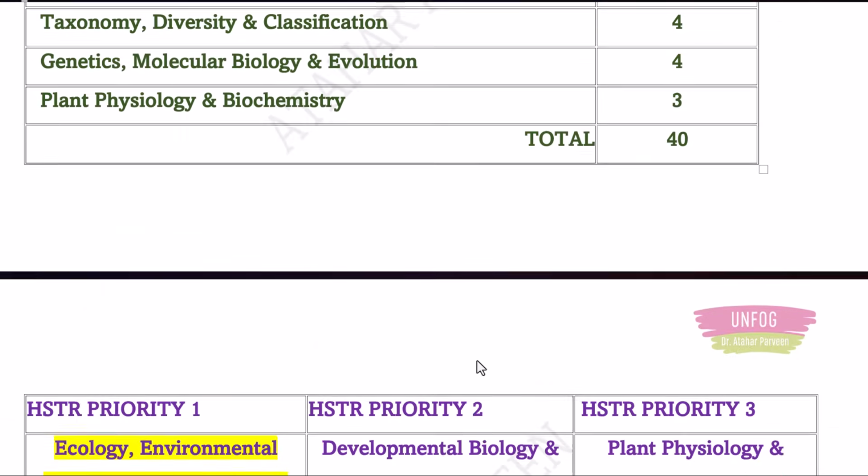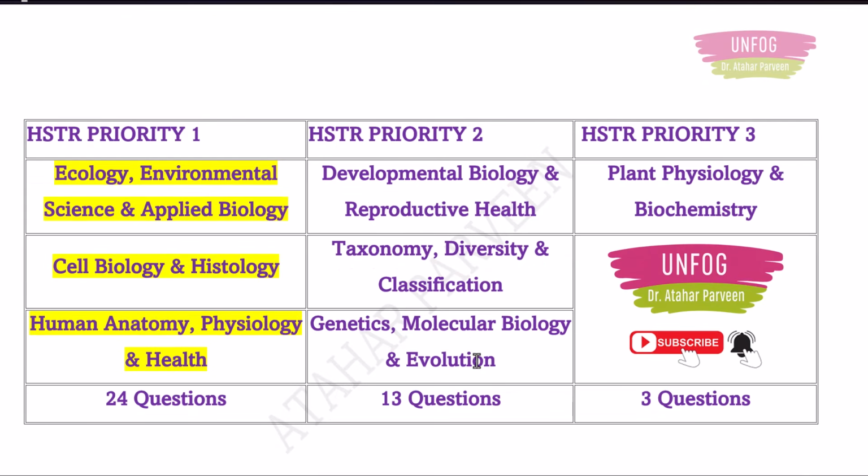So with this, if you see the priority chart, first priority should be given to topics like ecology, environmental science and applied biology, cell biology, histology, human anatomy, physiology and health. 24 questions you can cover with these topics only. So once you are done with these topics, then you go for the second priority chapters. Okay. So first priority you give to these topics only.